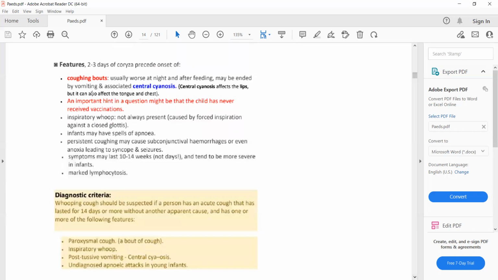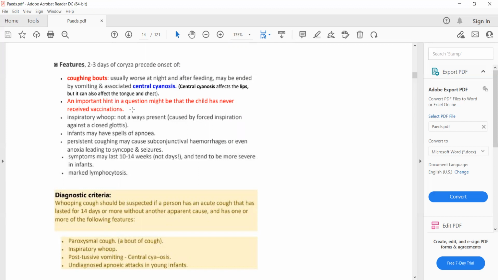So the features to make a diagnosis of pertussis are bouts of cough that is worse at night, followed by vomiting and associated with central cyanosis. Another hint to make a diagnosis of pertussis is that the child has never received vaccination.